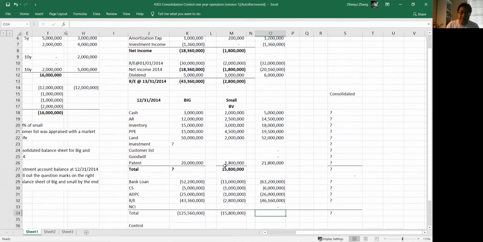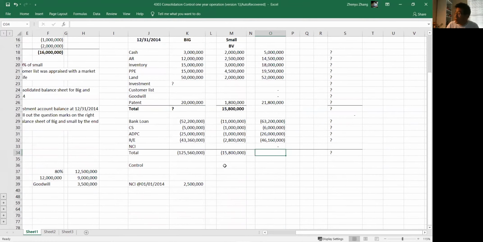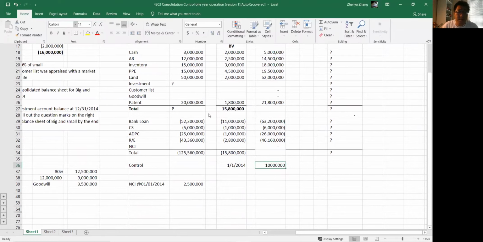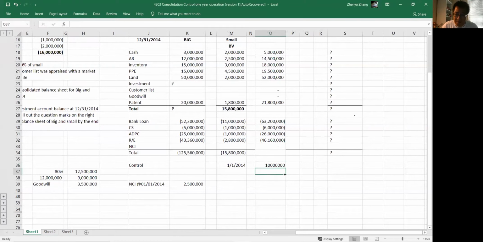How do we figure out the investment? We talked about investment. If we go back to our very first or second class, we will remember that. So what is investment balance? We know at the beginning of 2014, Big paid 10 million for 80%, right?